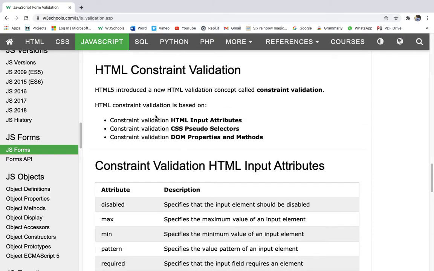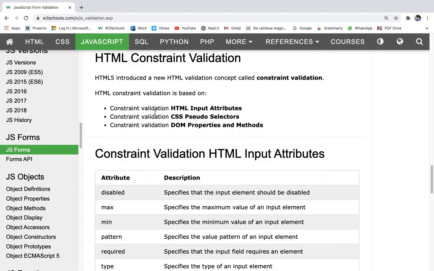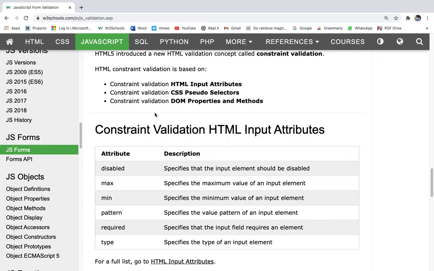Now we are on HTML constraint validation. HTML5 introduced a new HTML validation concept called constraint validation. HTML constraint validation is based on constraint validation HTML input attributes,